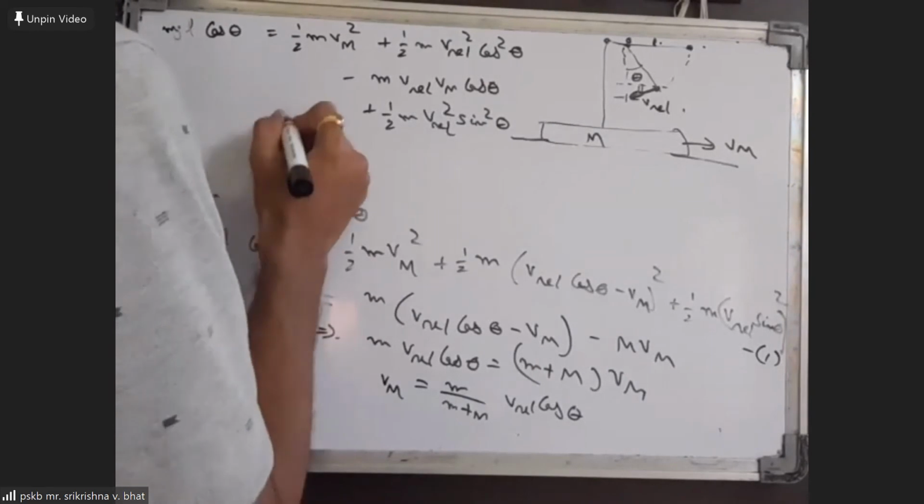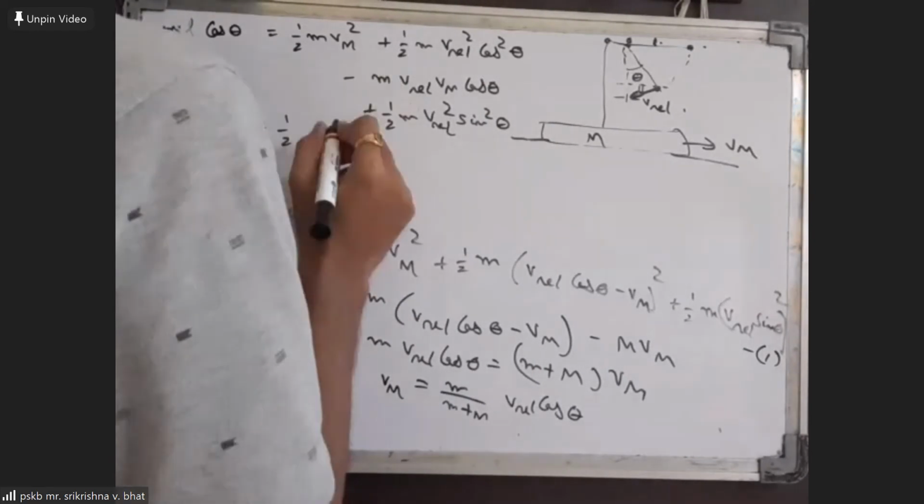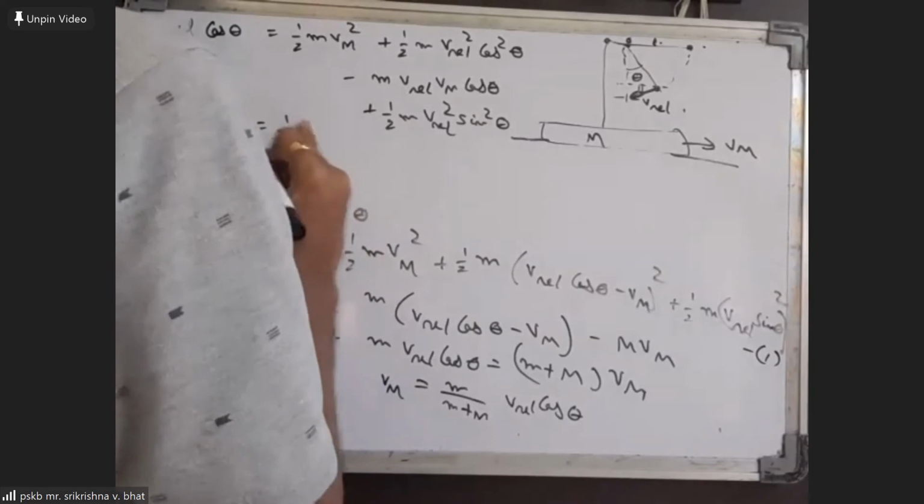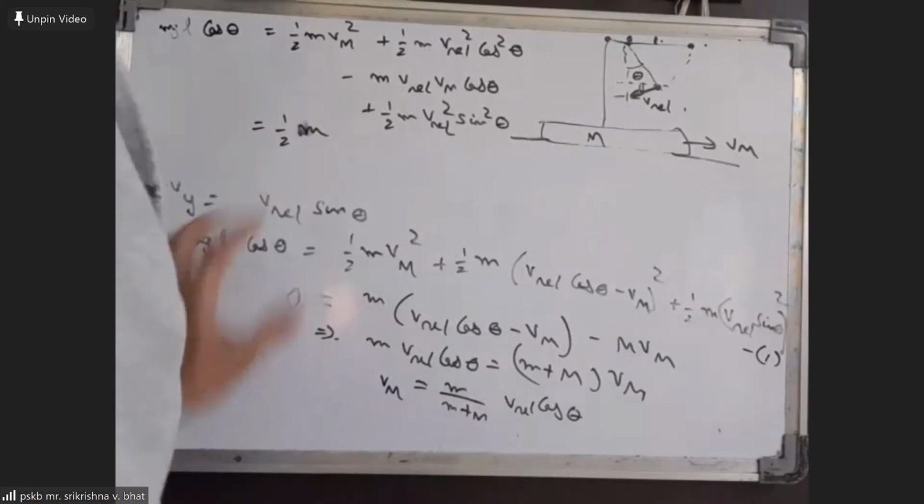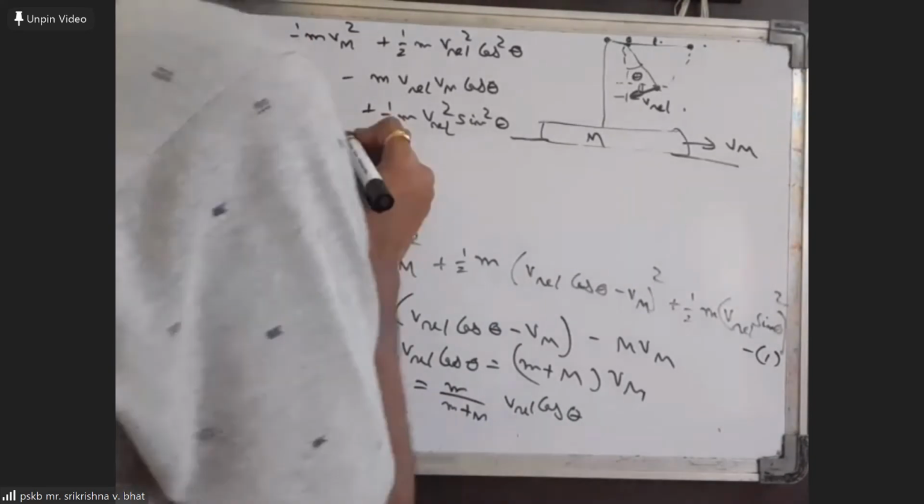So this is also the same as half M, and this Vm square you can add as m by (m plus M).